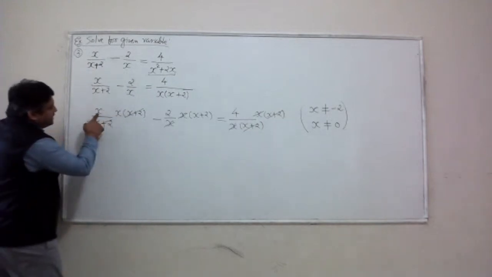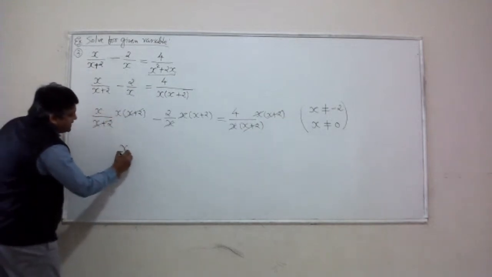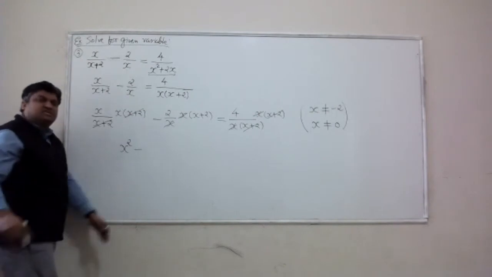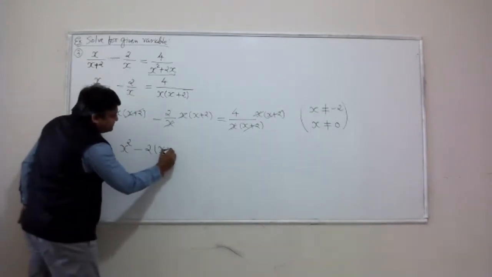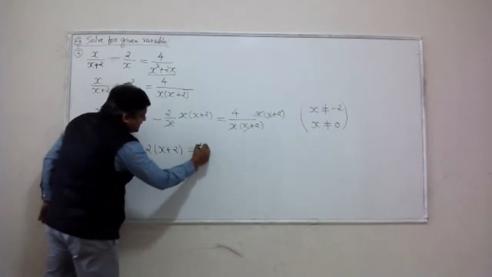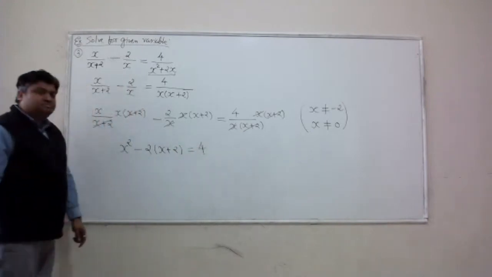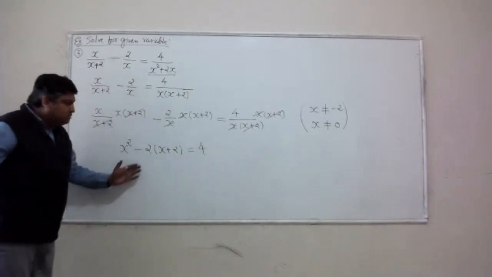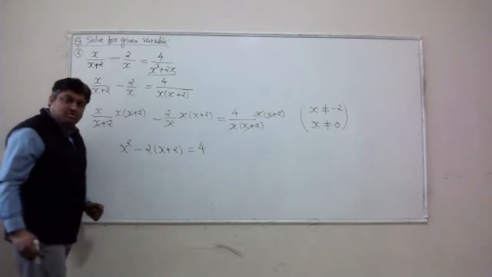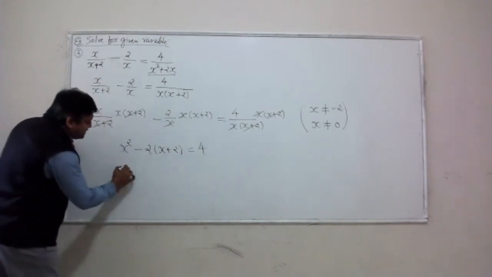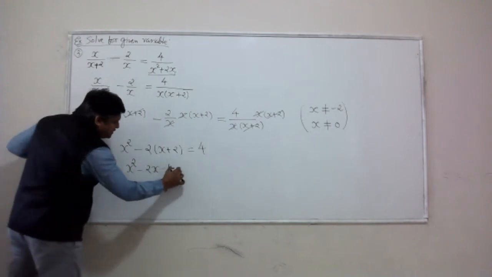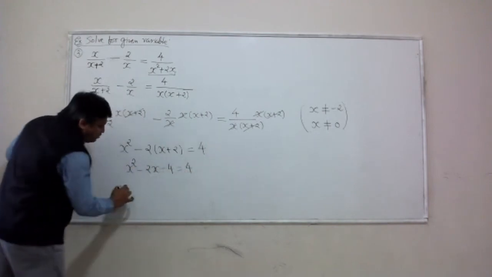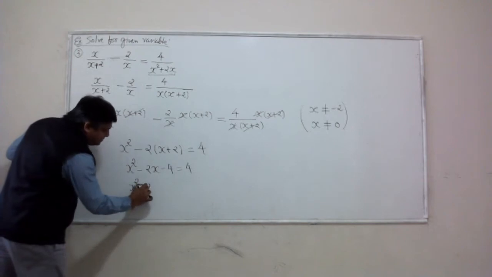Let's simplify the leftover. x times x is x squared. The beautiful thing is the denominator is gone now. 2 times x plus 2. On the other side, I have only 4 left. The denominator is gone. It's a quadratic equation. Let's try and solve it. I get x squared minus 2x minus 4 equal to 4. Let me move that 4 over to the other side.